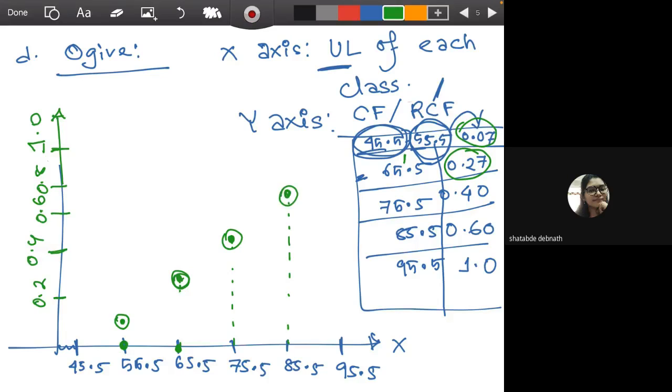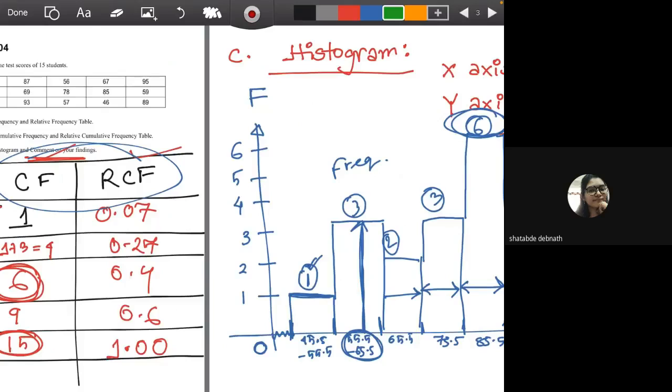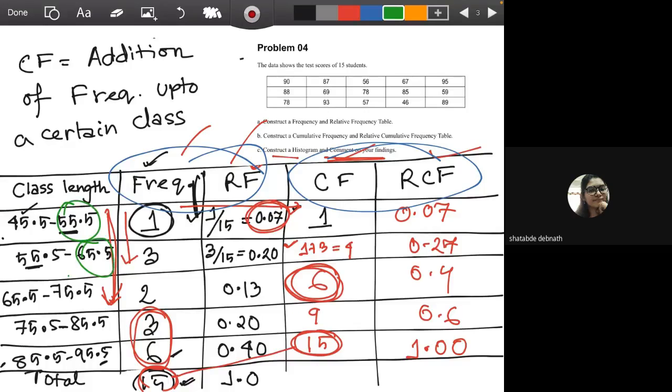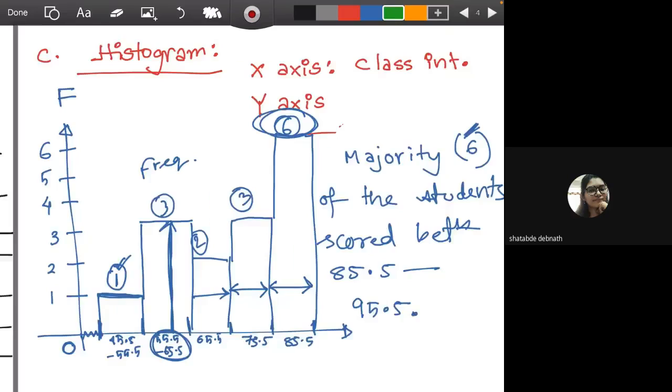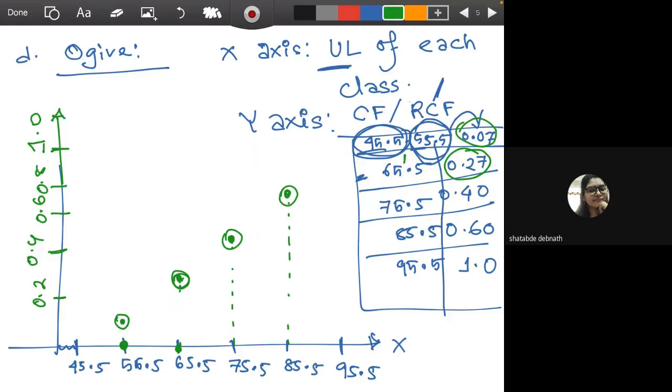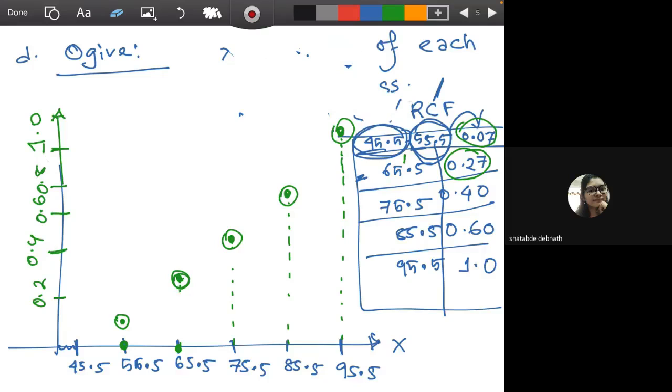You have to mark a dot at 55.5 once, and once at the upper limit of every class. Okay, so one at the upper limit and one at the point, the combination of the two will make a dot. Okay, for 95.5 obviously it's the relative cumulative frequency, so the last value will be 1, so this is our ogive.